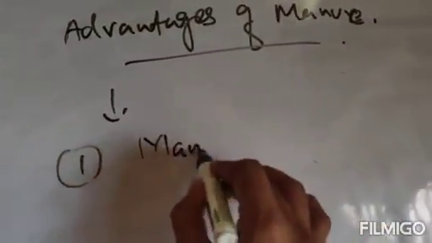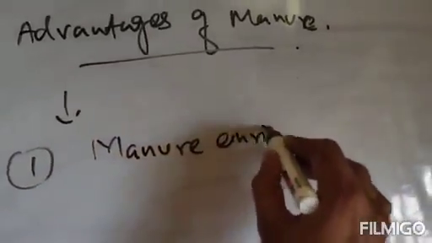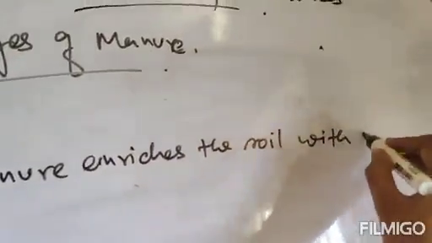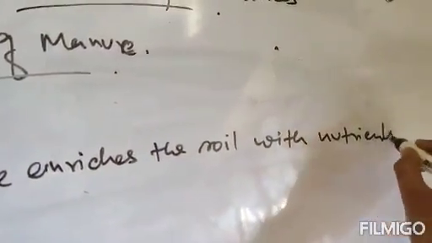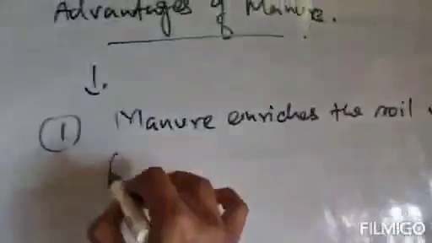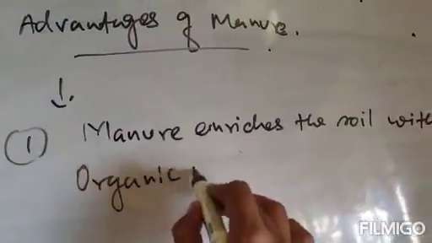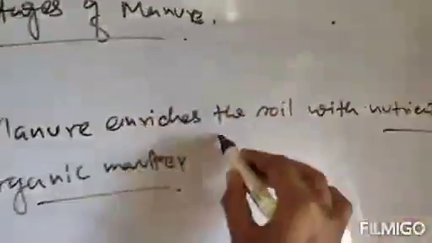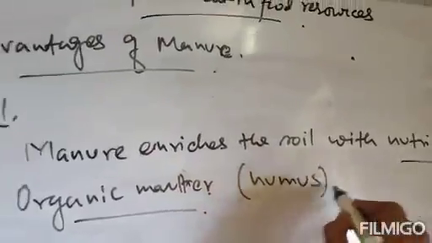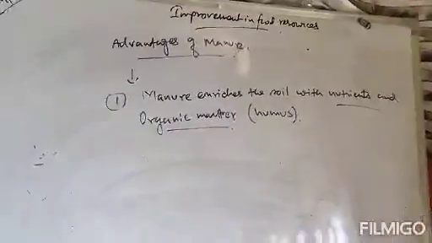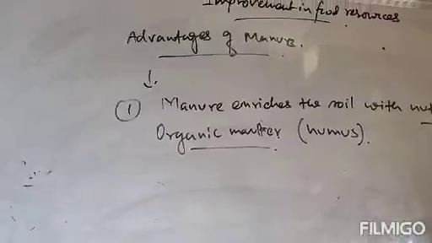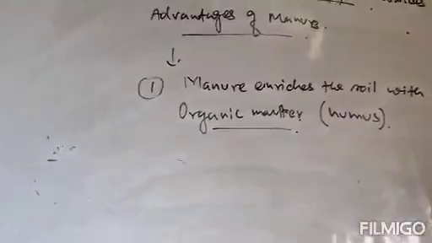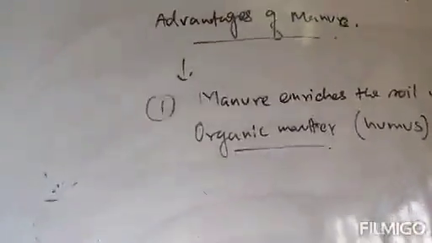So the first advantage is manure enriches the soil with nutrients and organic matter, and these nutrients and organic matter are known as humus. So it enriches the soil with nutrients and organic matter called humus. This is the first advantage of manure.